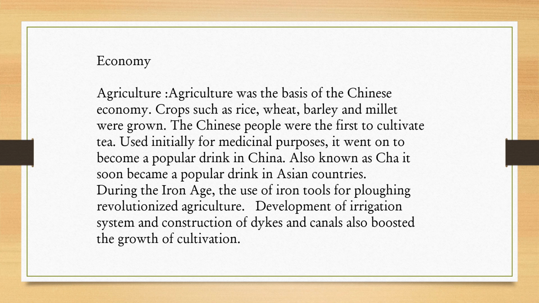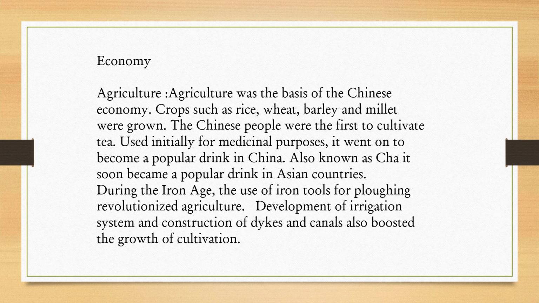Also known as cha, it soon became a popular drink in Asian countries. During the Iron Age, the use of iron tools for ploughing revolutionized agriculture. Development of irrigation systems and construction of dikes and canals also boosted the growth of cultivation.